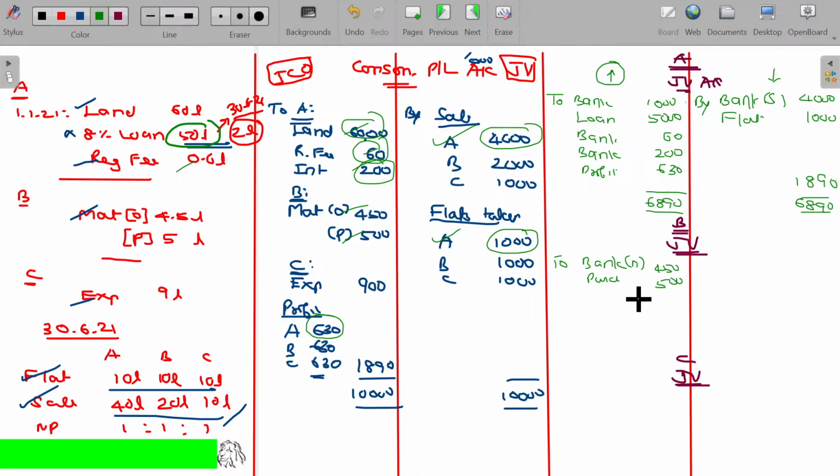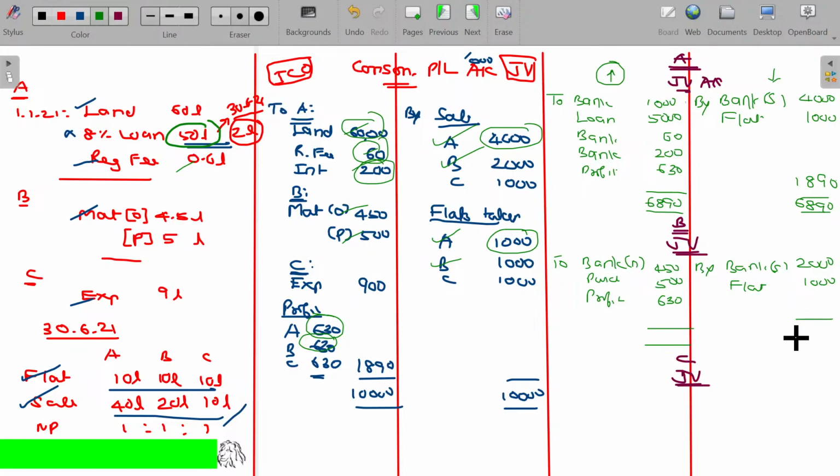Either you can name this being the purchases or stock, own stock. Okay. Now, then what happens? He is eligible for his share of profit also, profit from the joint venture, which is 630. What he gets in return? So he gets sales collection of some flats for 2,000 rupees. Apart from that, he takes one flat, which is 1,000 rupees.